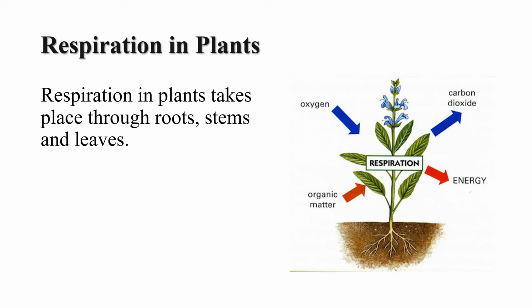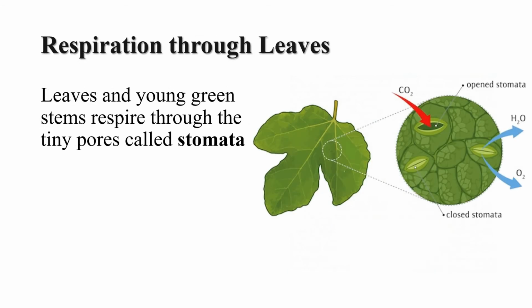And students, now let us understand how the plants respire. The plants also exchange gases. During the respiration process, plants take in oxygen and release carbon dioxide. And the oxygen is utilized to break down glucose into carbon dioxide and water, as in the other animals. The respiration in plants takes place through roots, stem and leaves.